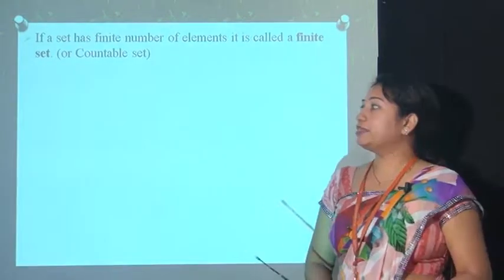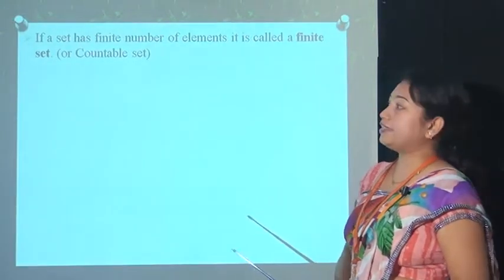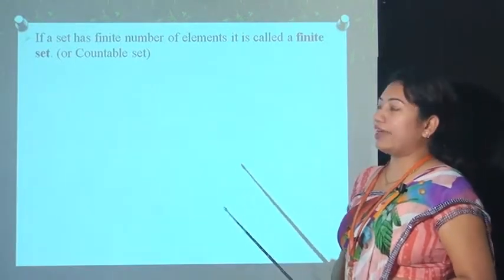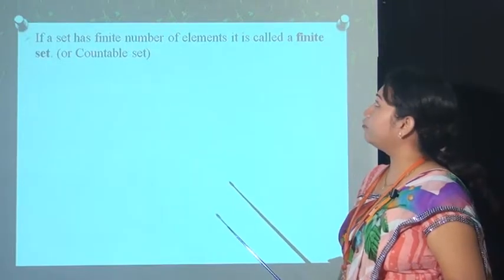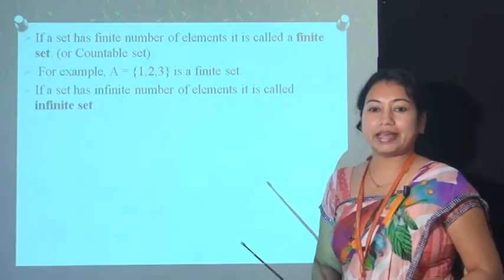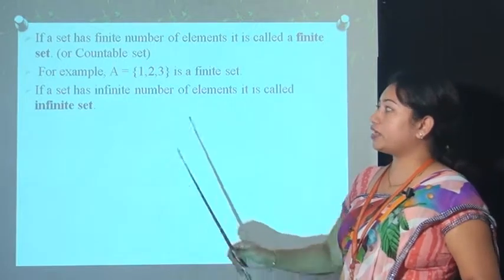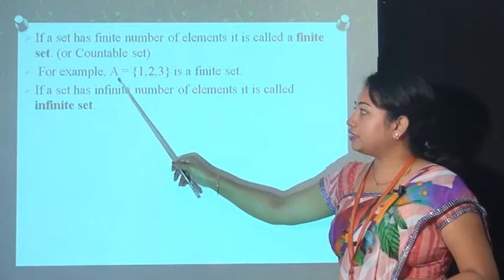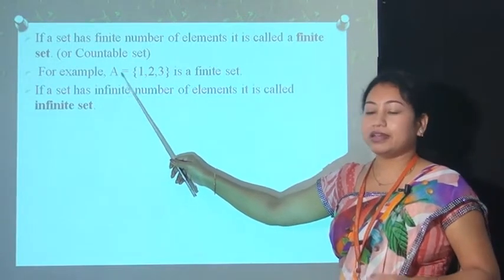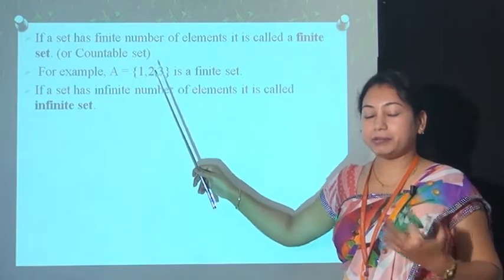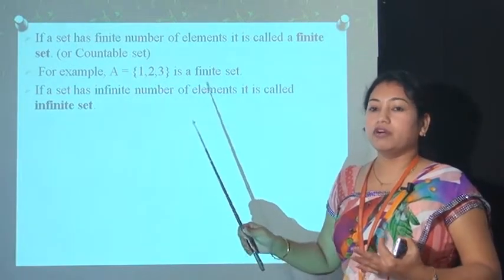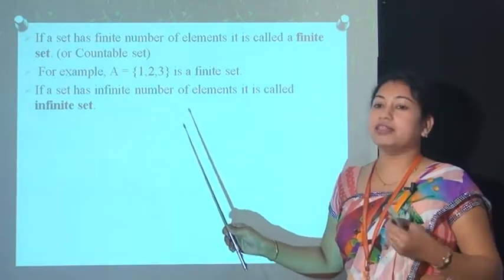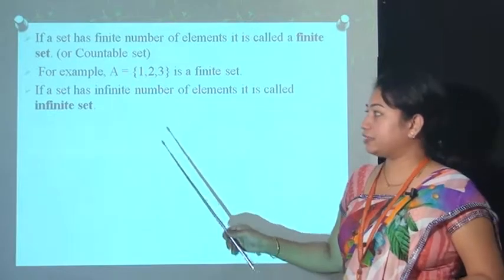Now next point is finite set. That means if any set contains a finite number of elements, then it is said to be a finite set, or you can say that it is a countable set. For example, here the set contains only 3 elements. That's why it is called a finite set. Another example is set B equal to 1, 2, 3, 4, 5 up to 10. It is also called a finite set because it has countable elements.